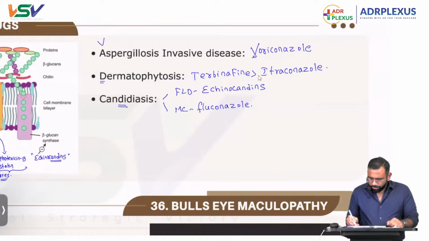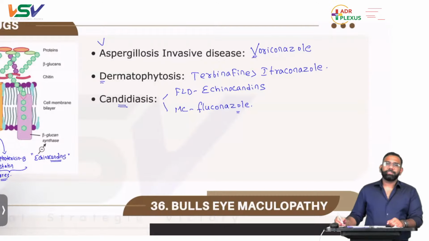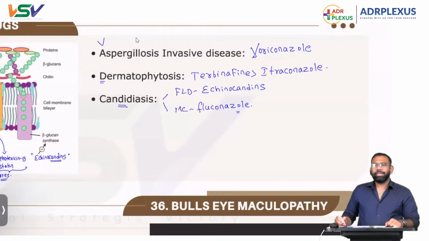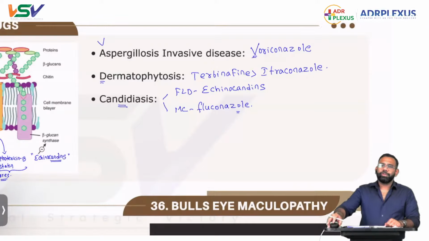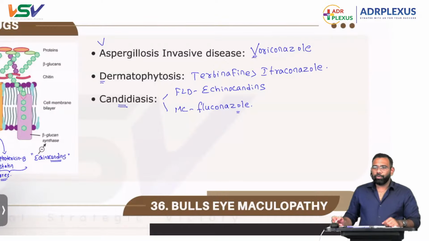But if you are given both options in your question, go for echinocandins only because they are the first line drugs, but they are given IV. So in all scenarios, we do not require parenteral administration. That is the reason why we go for fluconazole. But if you are given both, go for echinocandins. For oral thrush, we have already discussed, that is clotrimazole.